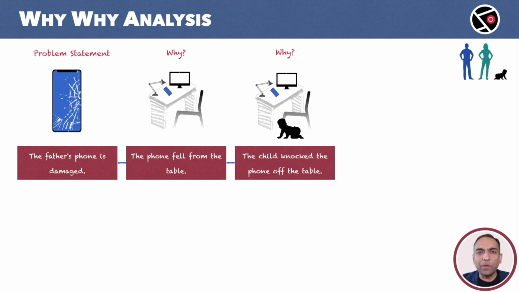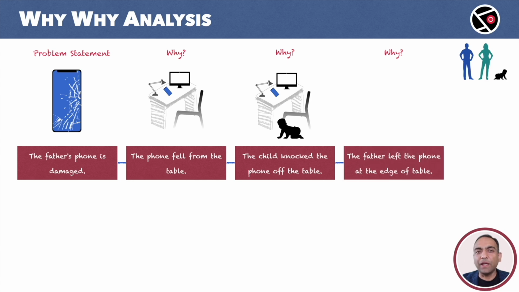Is the child the culprit? The root cause? No. The root cause can never be an individual. A single person can never be held responsible for a problem. There is always more than what we can see. Let's explore further. Why did the child knock the phone off the table? A little bit of investigation and we find that the father left the phone at the edge of the table. The table is still the same, but the phone was at the edge. Now we know more about the situation.